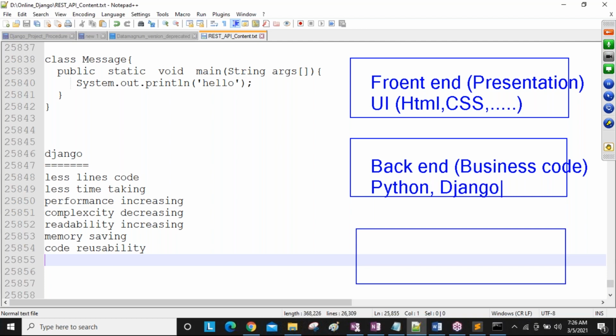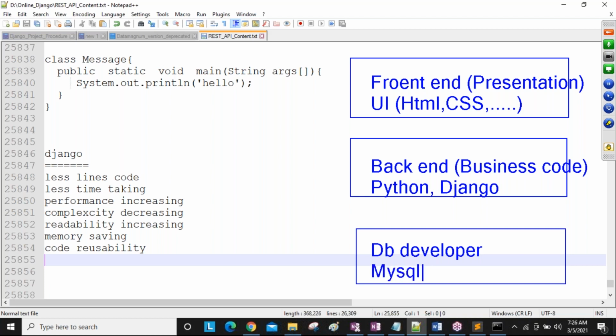If you know Python, Java, .NET, all languages, that is only a benefit to you. But at least one language and a language related framework is required to develop the business code. And next, the database, or simply the DB developer. Database knowledge is required. At least one DB knowledge is required. What is that one?